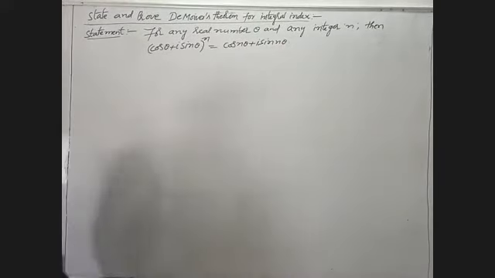This is De Moivre's theorem for integral index.